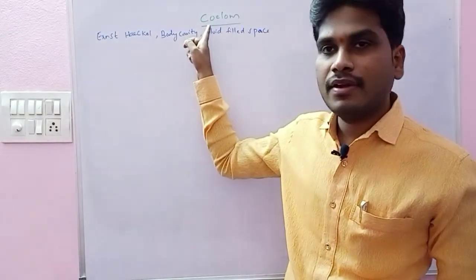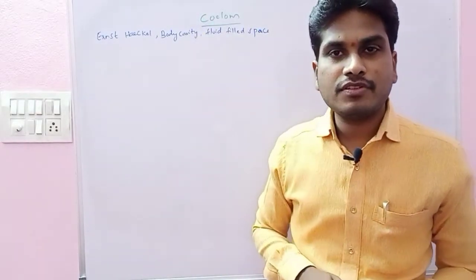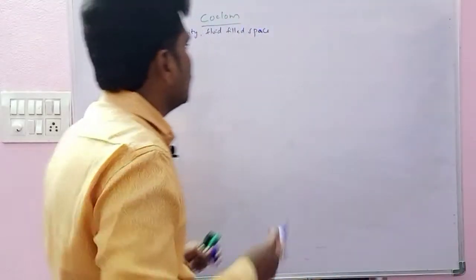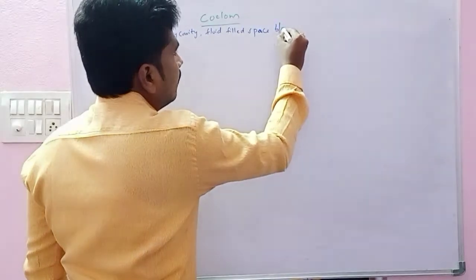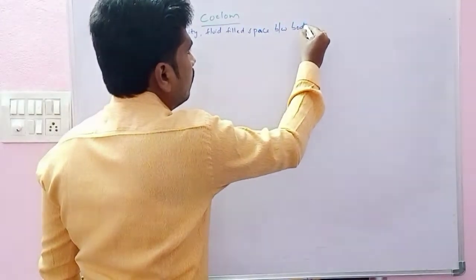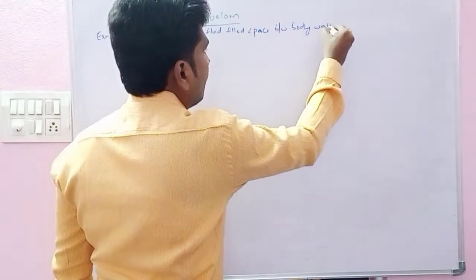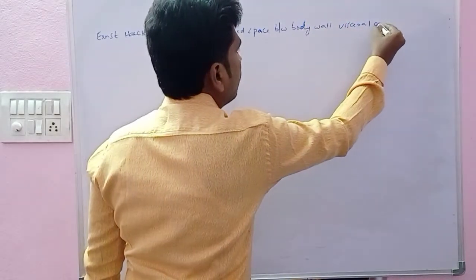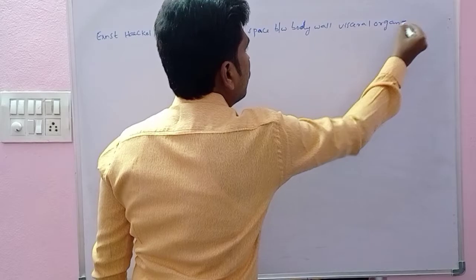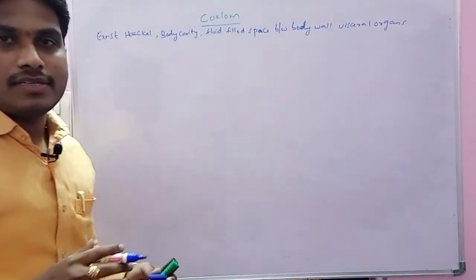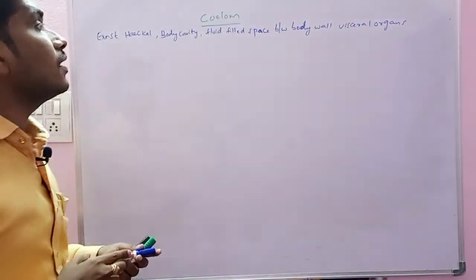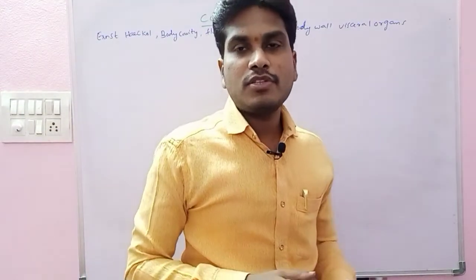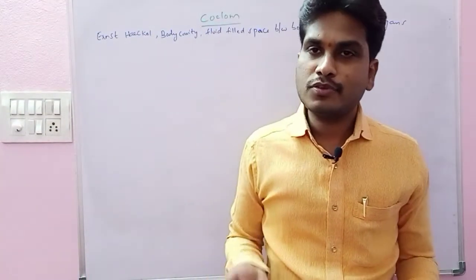Coelom is a body cavity which is present in between what? Between the body wall and visceral organs. Visceral organs means internal organs here. That is the coelom. And always coelom is lined by the mesodermal lining. If the coelom is not lined by the mesodermal lining, we call it a pseudocoelom.